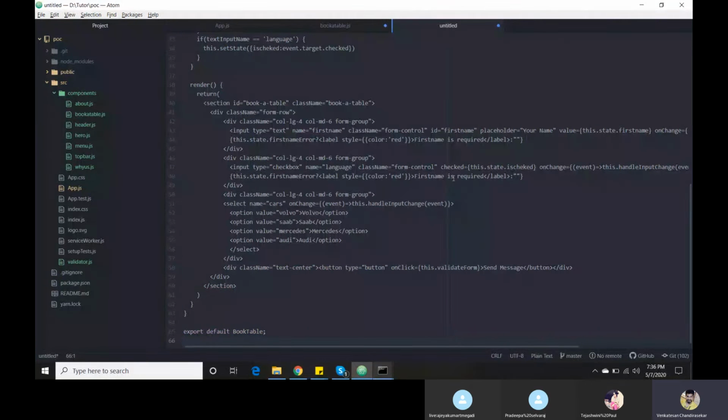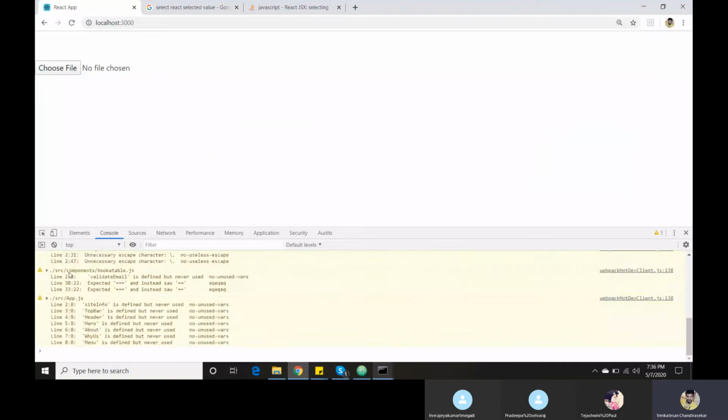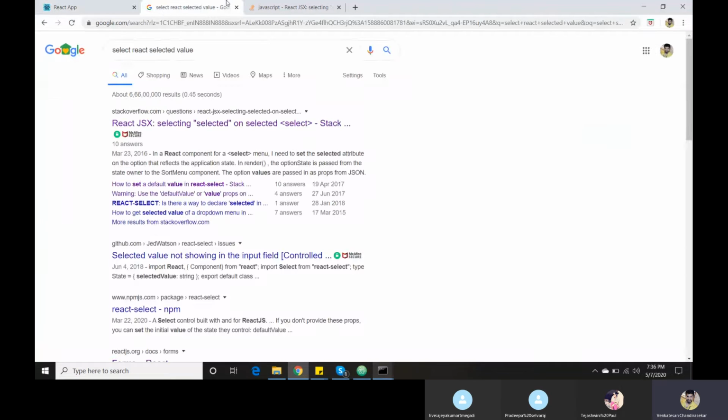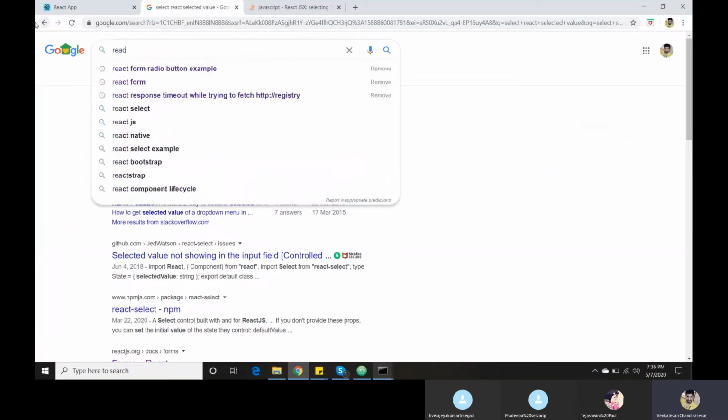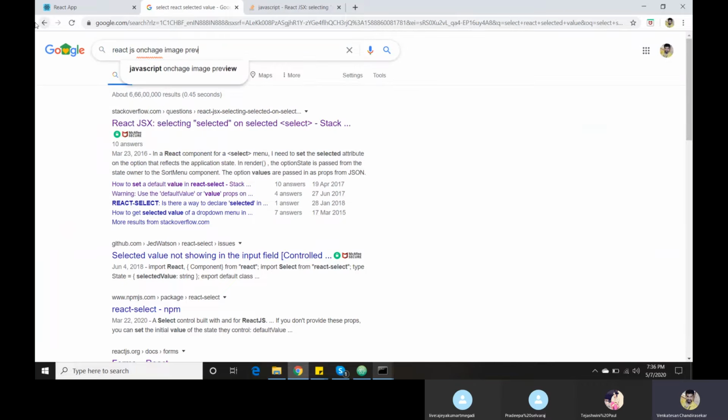Here we have our onChange. We need this one. It has some code. onChange, image preview.